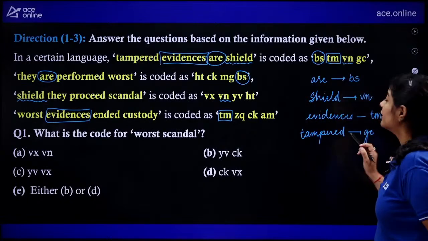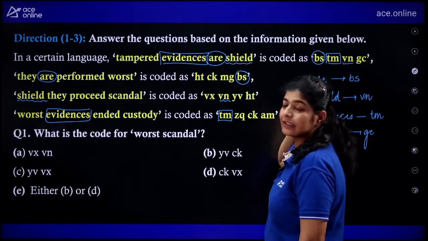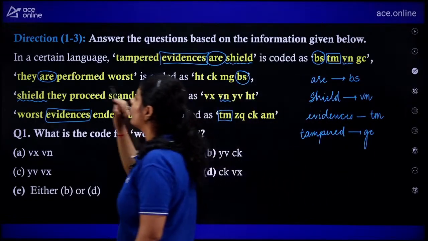Now, the other words. If we talk about the second and third clue, we have a common word, that is they.